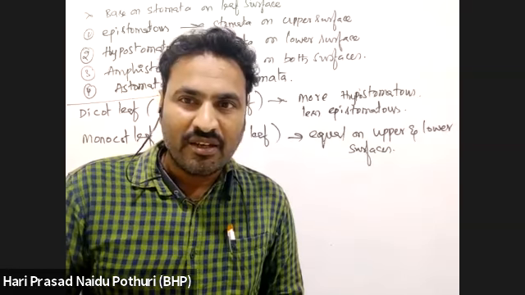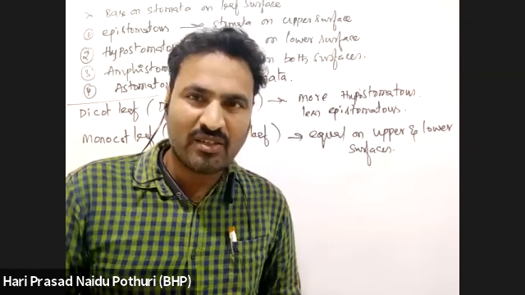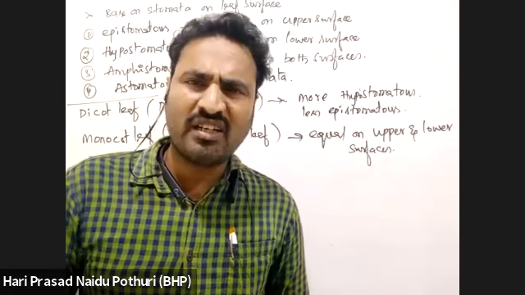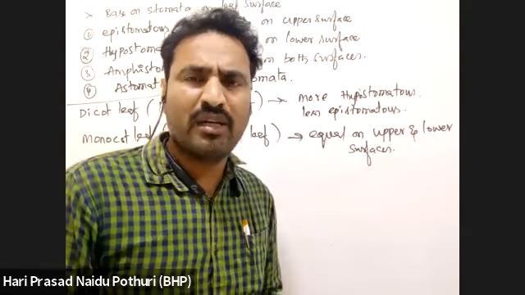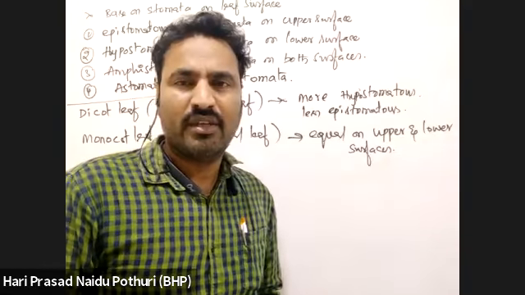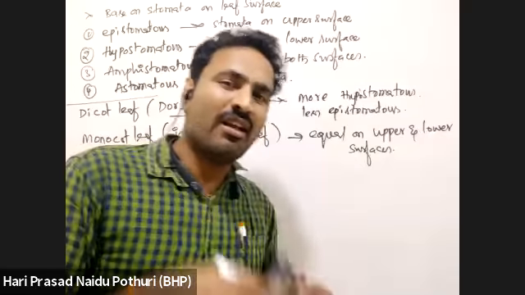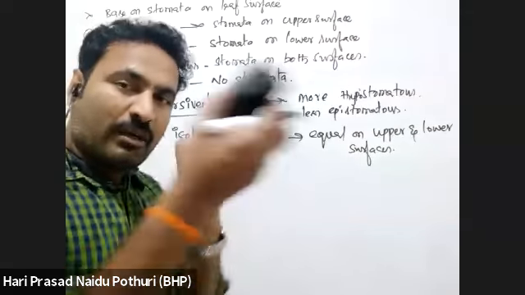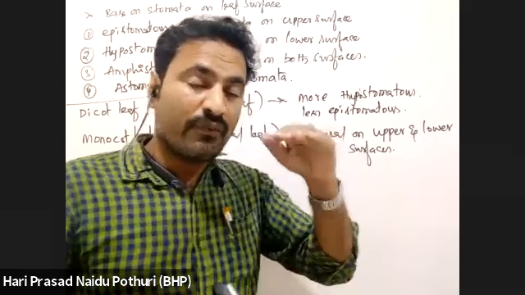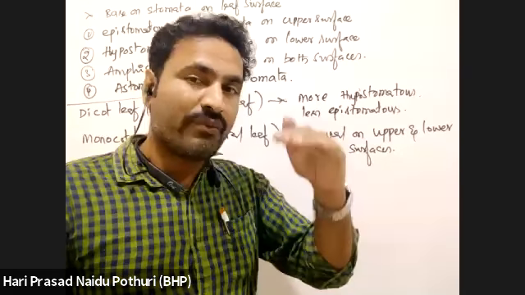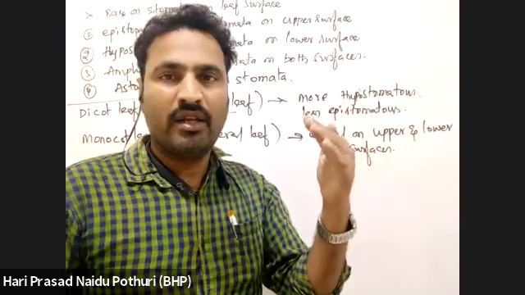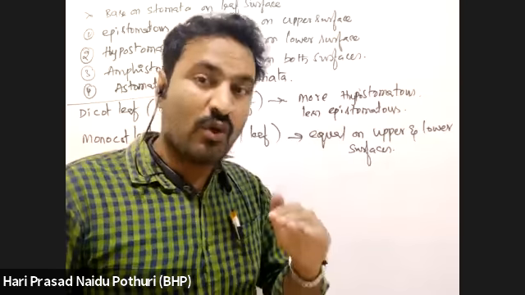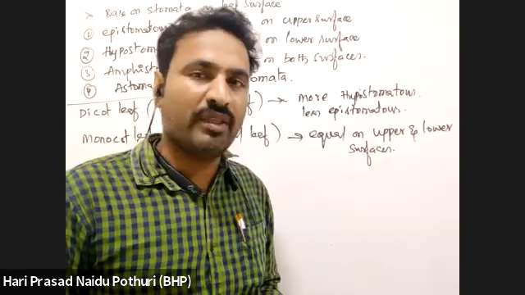Okay. How about hypostomatous leaves? Whether it is present on epistomata or hypostomata, that is not a matter. Whether stomata is present on the upper surface or lower surface, that is not a matter. Because if stomata is present on the upper surface, a high rate of transpiration will be there. If stomata is present on the lower surface, a low rate of transpiration will be there.